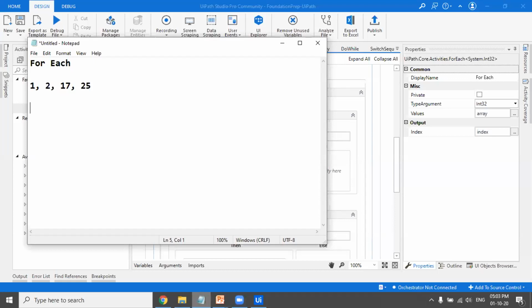So now suppose I want to add 1 to each of the elements. So if I do for each item, item is nothing but just a variable like any other variable that we have been creating till now. So if I do for each item in example array. So this is the array which is containing all these values. So I'll say for each item in example array.